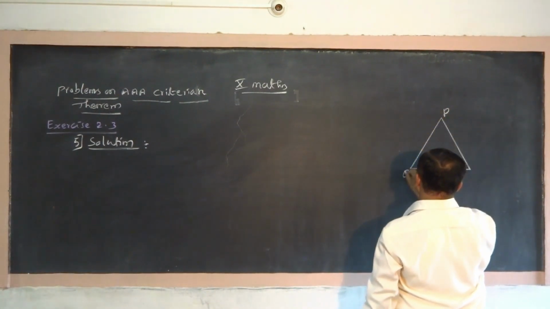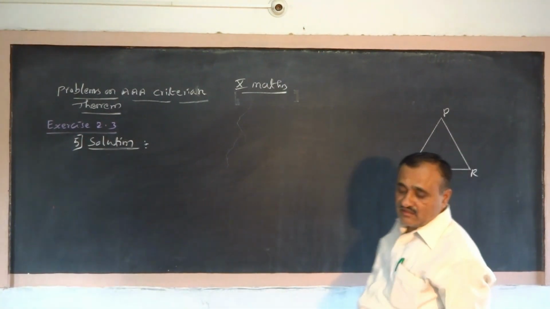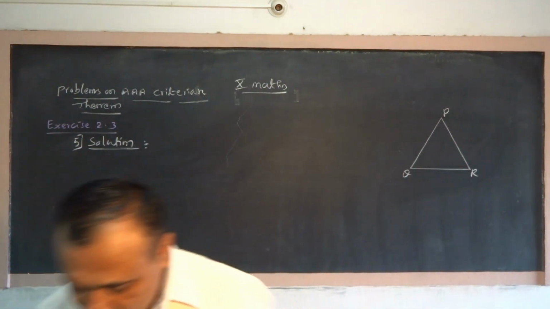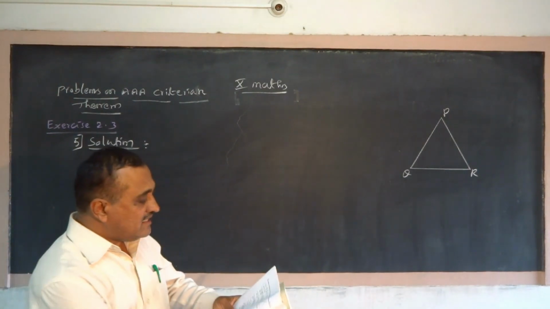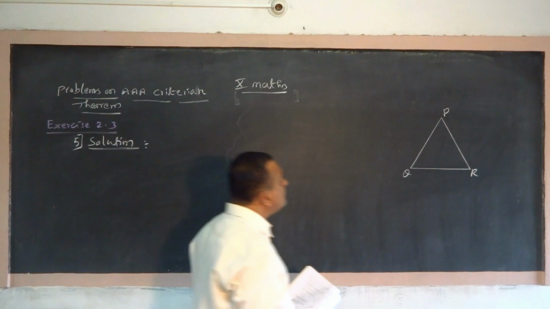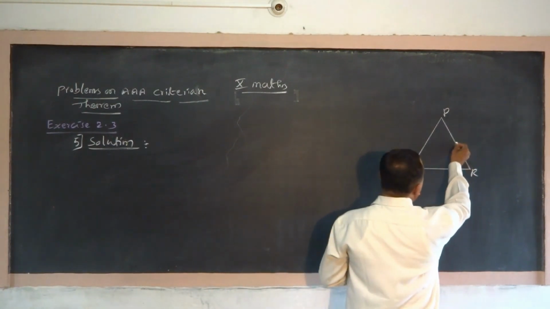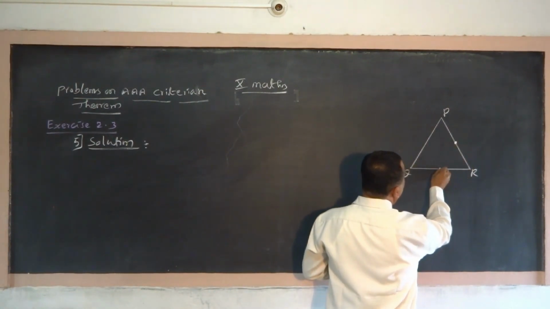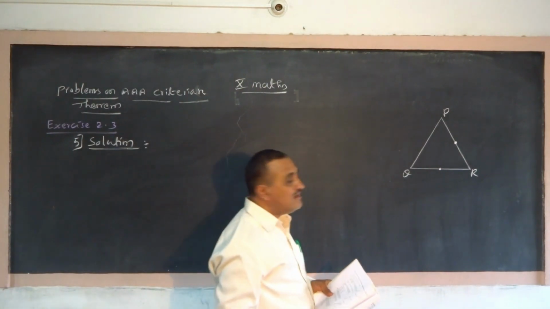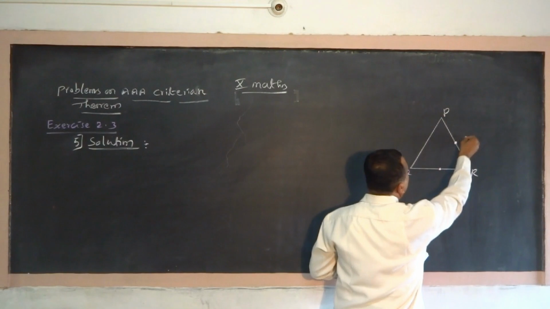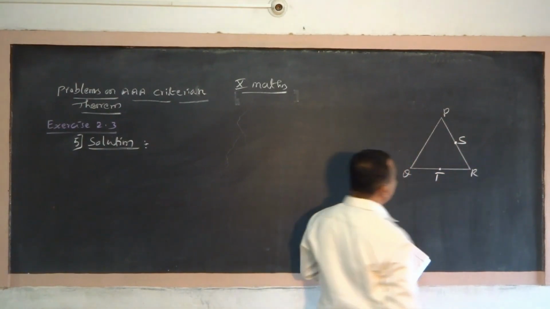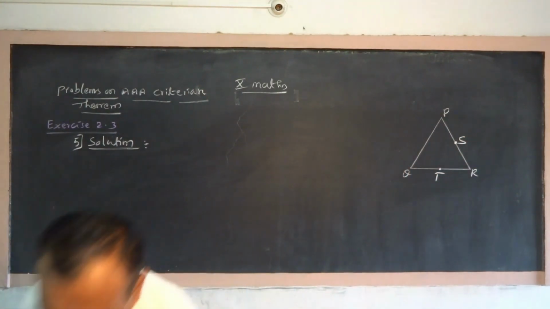In triangle PQR, S and T are the points on the sides PR and QR. Join ST.